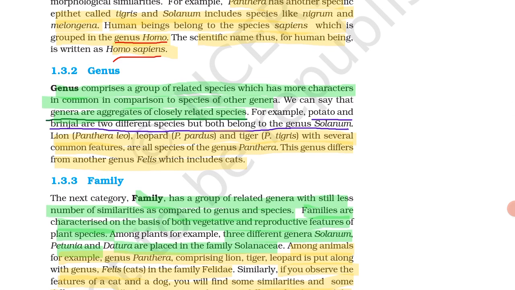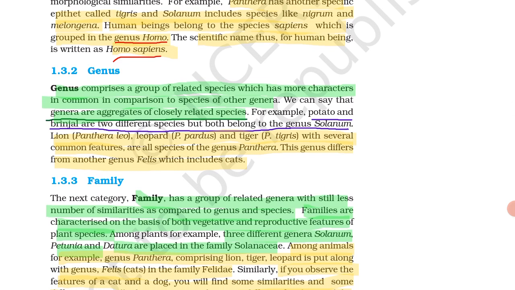We see in species that there are similarities among the individuals. And in genus, what we see is that a genus comprises a group of related species. What is meant by a group of related species? Group of species means similarity among the individuals.